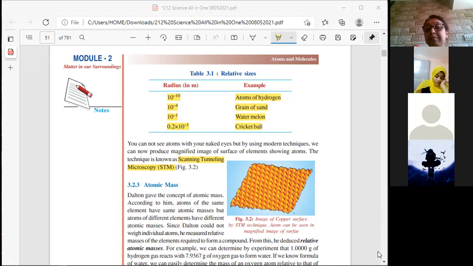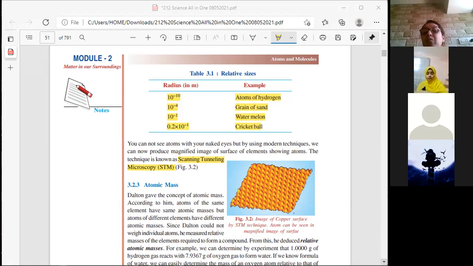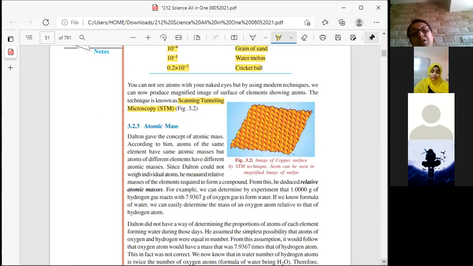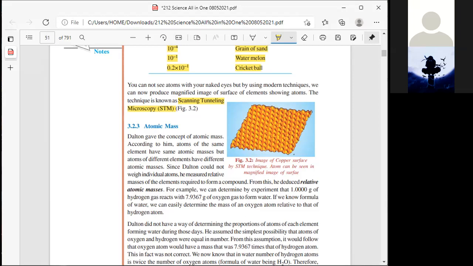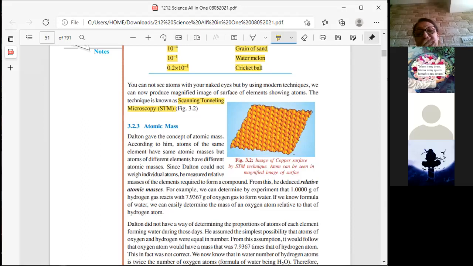Can we go ahead? Yes. Now we are going to learn. Now we just saw the size. Now we are going to learn about the mass. Dalton gave the concept of atomic mass. According to him, atoms of the same element have the same atomic mass, but atoms of different elements have different atomic mass. What is mass? Actually, what can you compare it with? Can we say the weight of it?